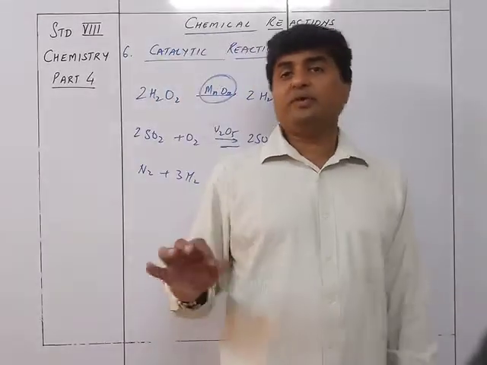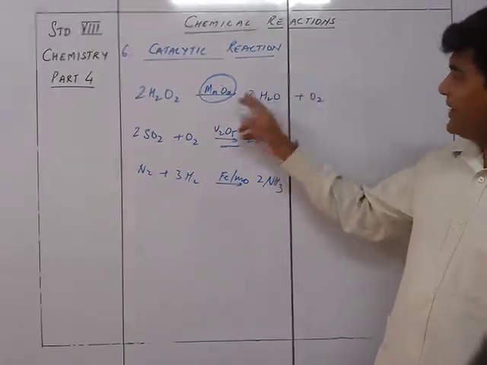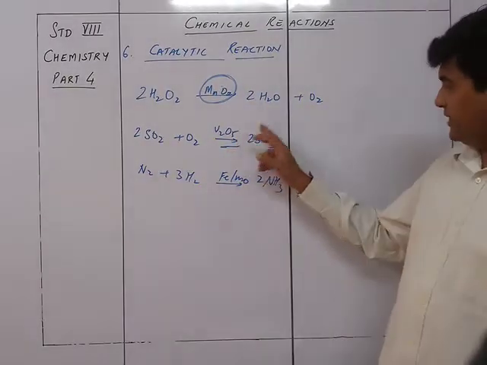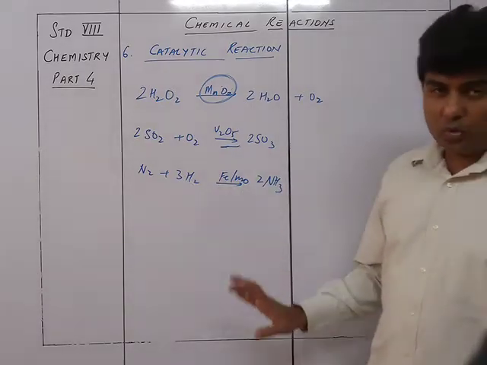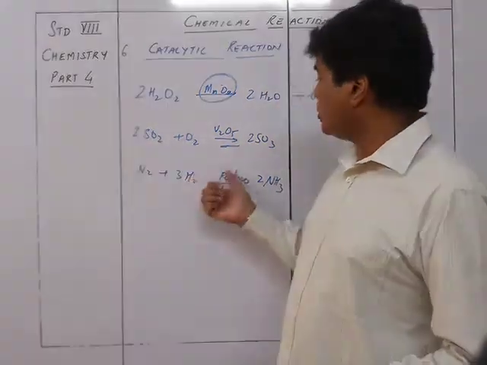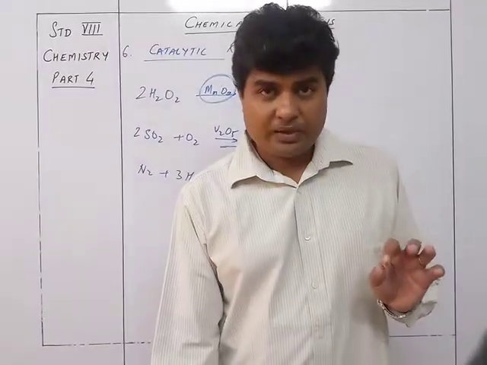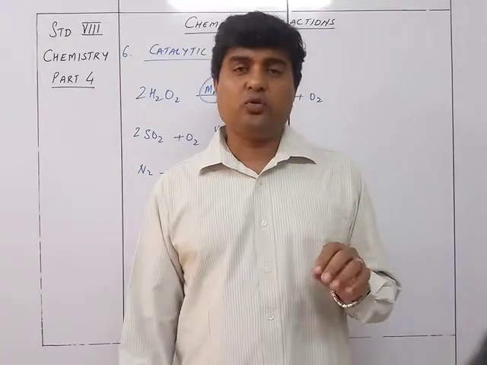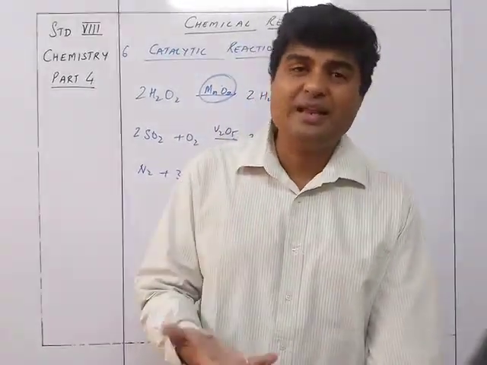So in this way, you can see MnO2. Is MnO2 formed in the reaction? No. V2O5, is it present over here? No. Is iron or molybdenum present over here? No. So these are those compounds which are just going to help in the rate of reaction. It is going to speed up the reaction or make the reaction more easily possible.